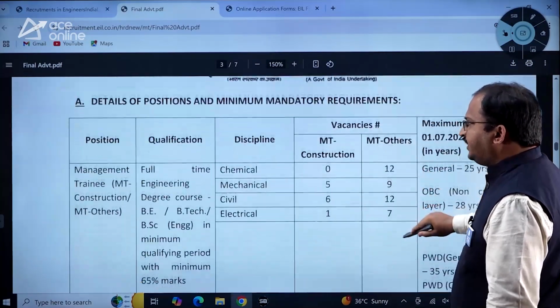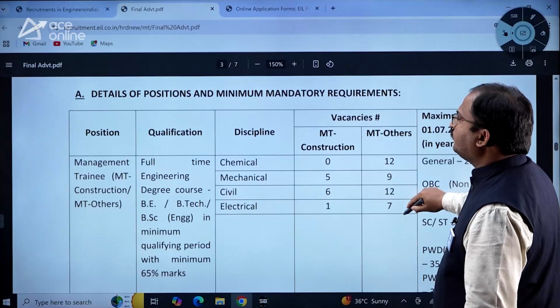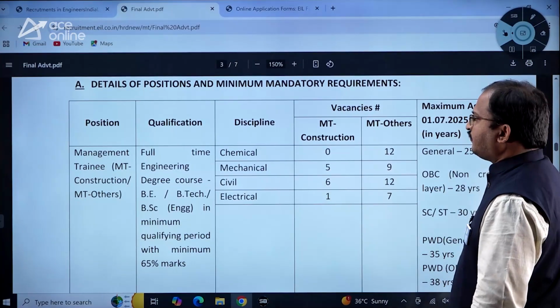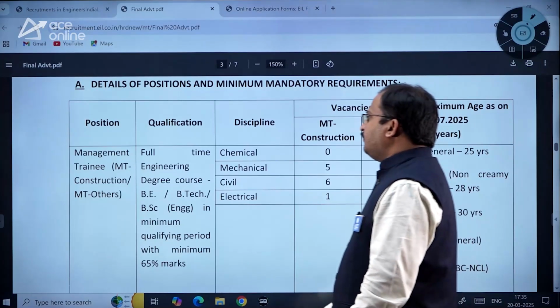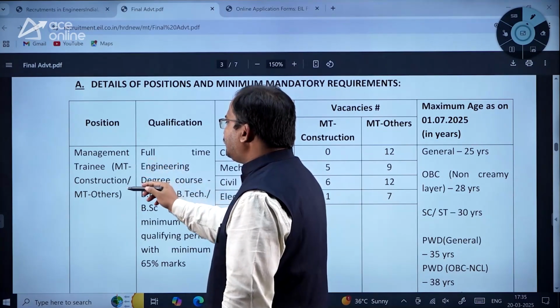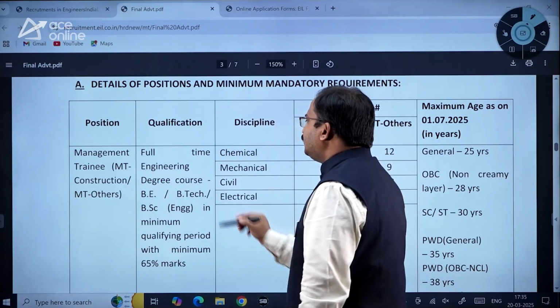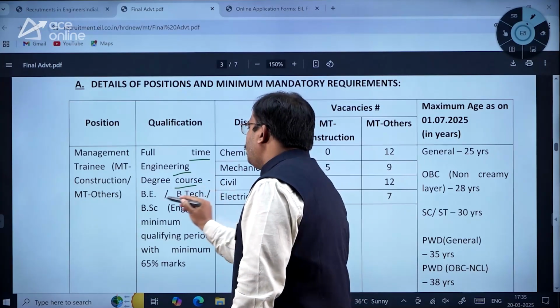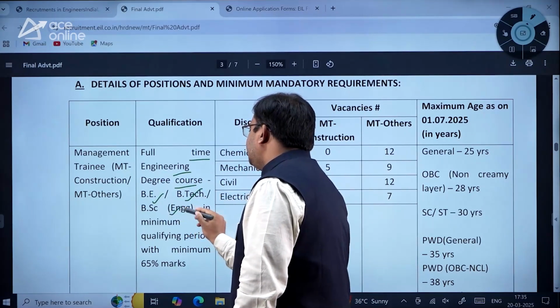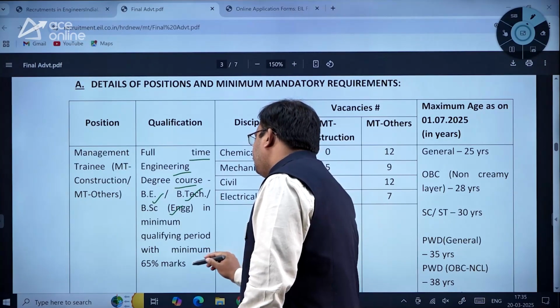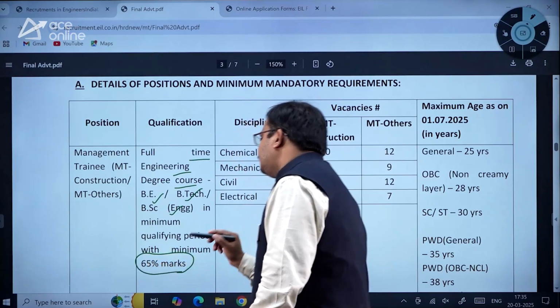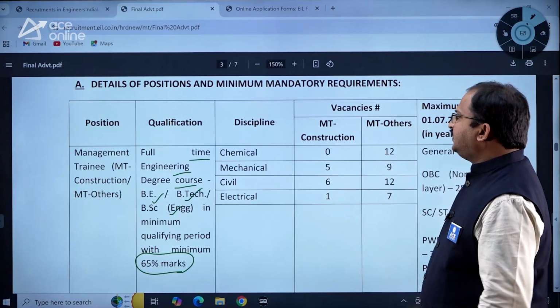Then let us go for the next page where we can see the details of the positions and minimum mandatory requirements. So management trainee construction and management trainee others: full-time engineering degree course, BE, BTech, BSc engineering in minimum qualifying period with minimum 65% marks. So percentage of marks is 65.